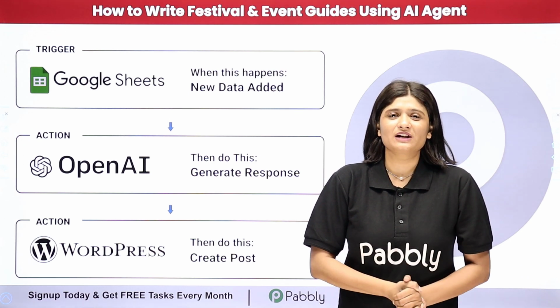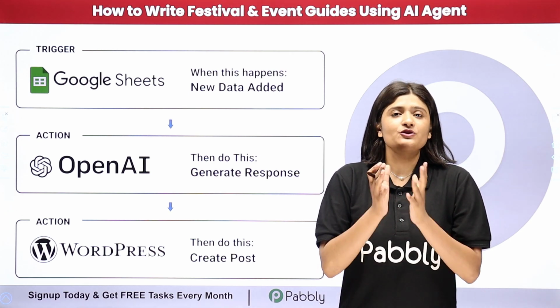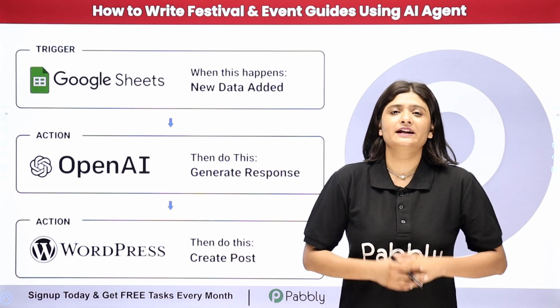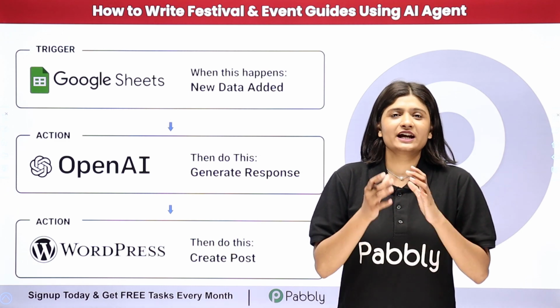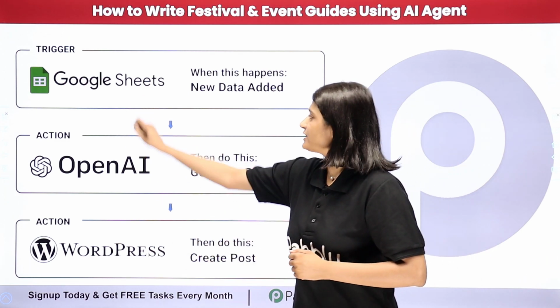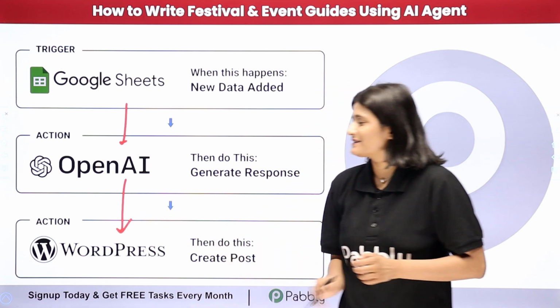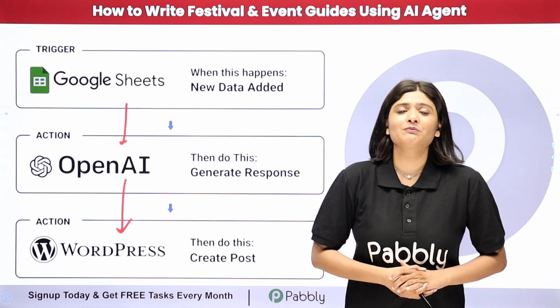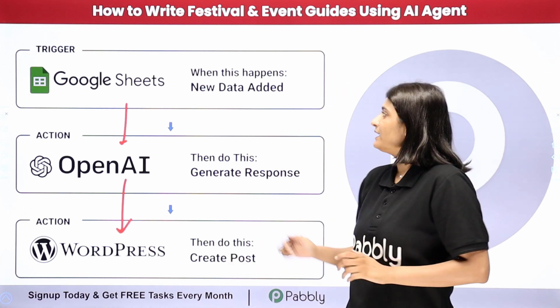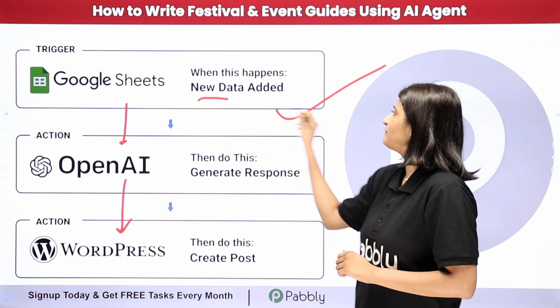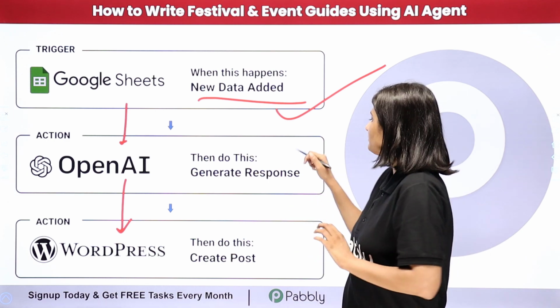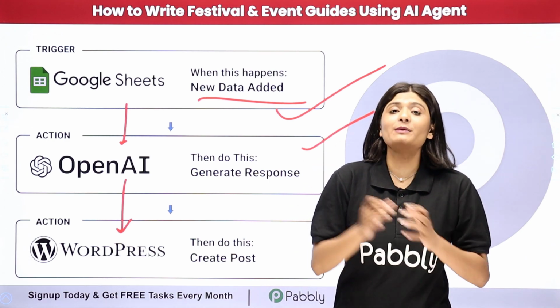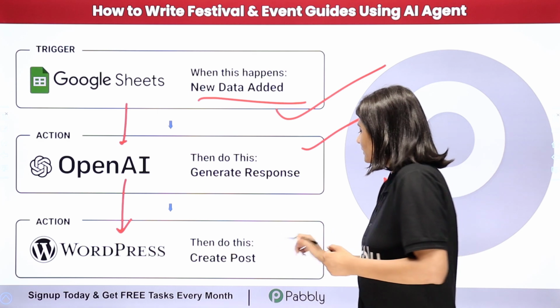and to do this automation I'm going to use Pabbly Connect. So Pabbly Connect is an amazing automation and integration software which requires no coding or programming skills. Here I just need to build a connection between Google Sheets, OpenAI and WordPress. With the help of Pabbly Connect, I am going to build this connection in such a way that whenever I add new data in my Google Sheets spreadsheet, the response will be automatically generated with the help of OpenAI and it will be automatically created as a post on my WordPress.